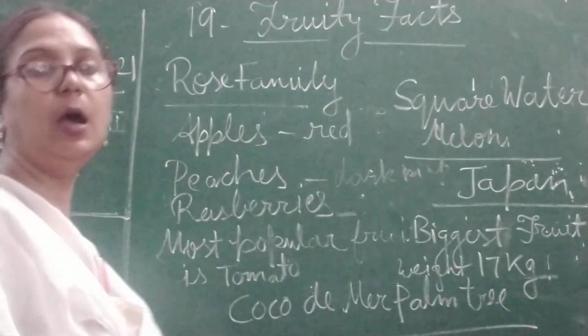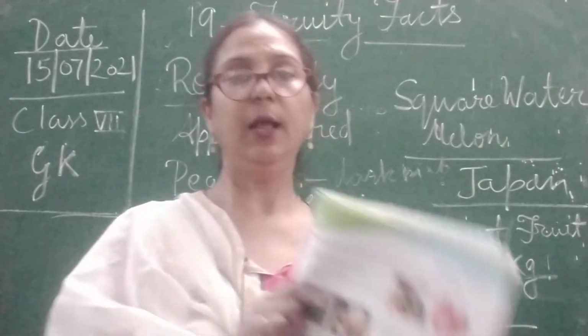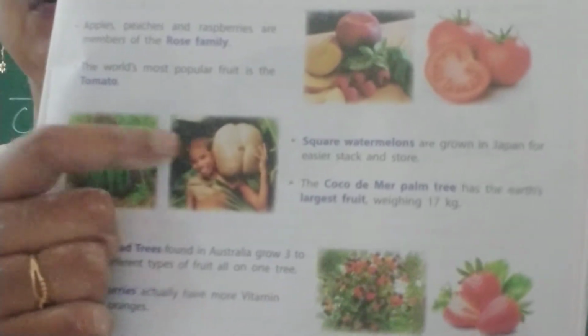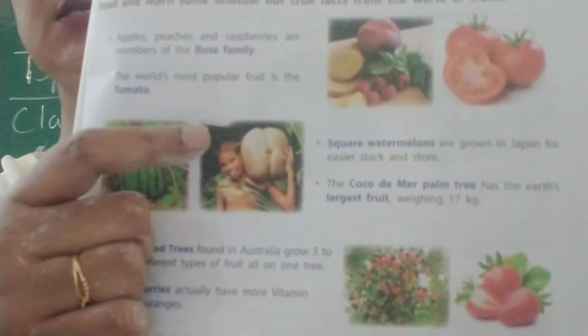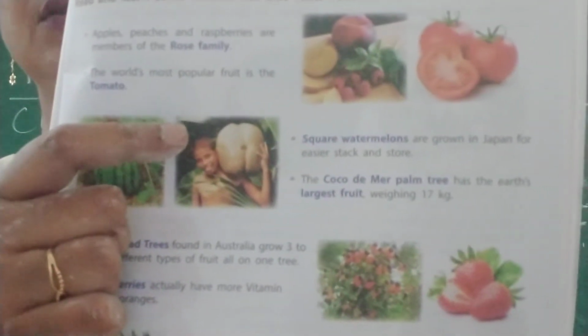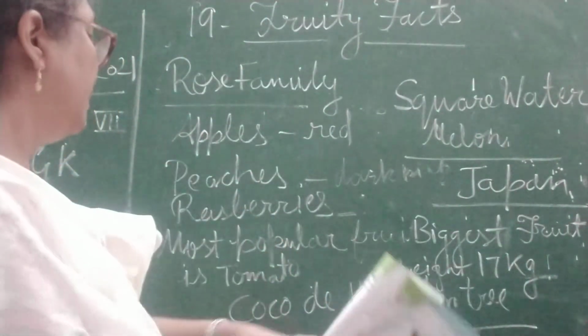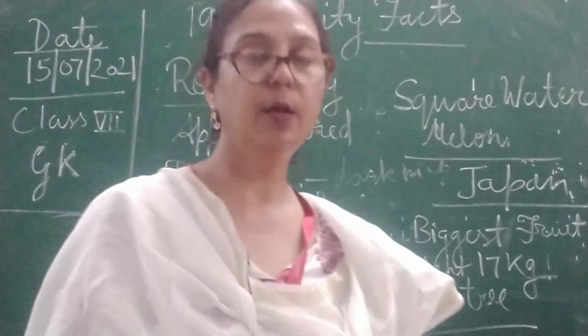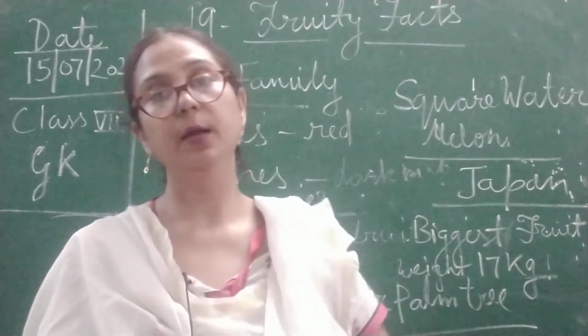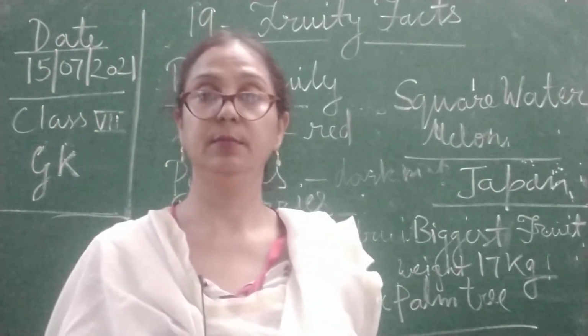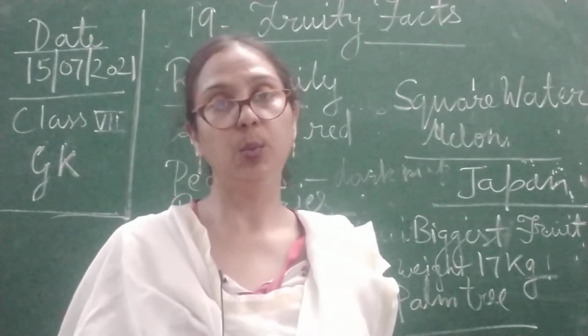Okay, now in your book it is given, and here you can see this is Coco. This is the biggest fruit in the world. Now its name is Coco de Mer palm tree, children. So this is the biggest fruit in the world.